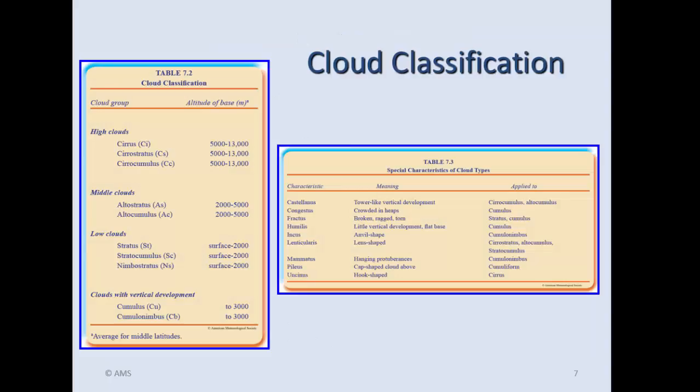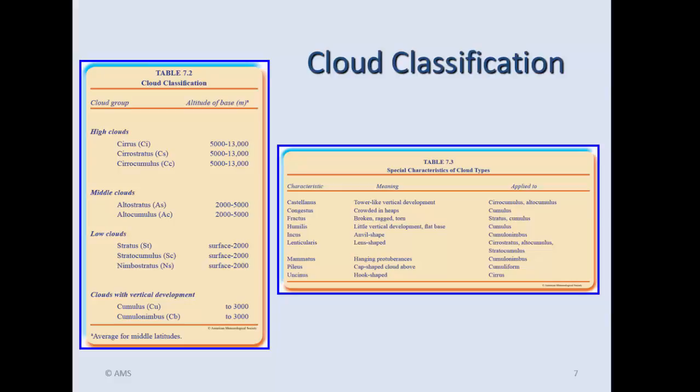Here's a cloud classification scheme. And if we look over onto table 7.2, we can see we've got high clouds, middle clouds, and low clouds. Let's start with our high clouds first. Now, the altitude of the base above ground level is given to you in meters. So, just to make sure you can interpret that back to feet, for cirrus, any high clouds or cirroforms, the cloud base minimum height is going to be 16,000 feet or 5,000 meters.